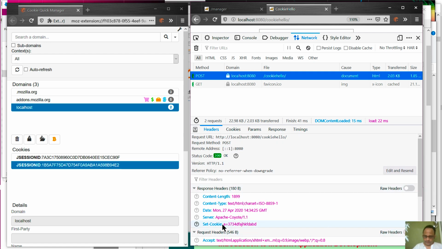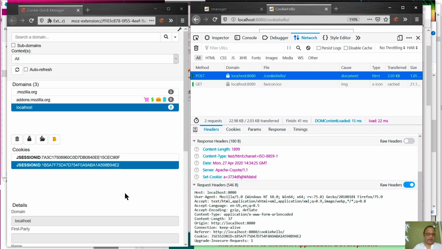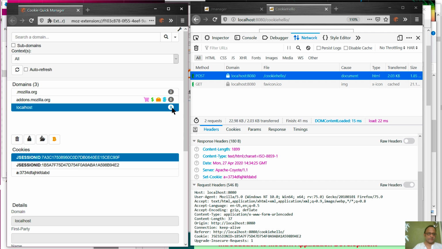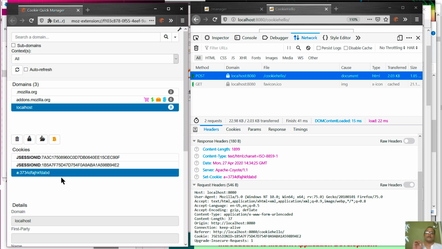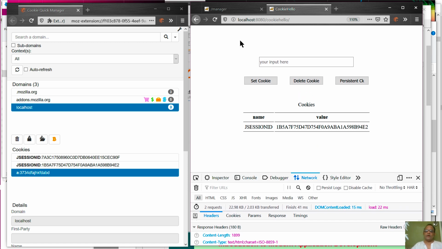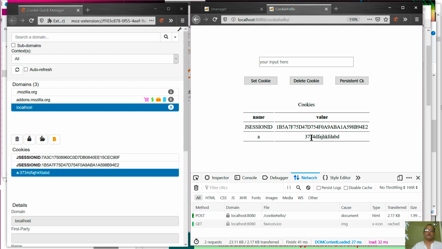And then look at what happens. The server sends back a response which actually contains a set cookie. And if we refresh this, localhost now shows us 3 cookies. So this is our cookie. So in fact, the browser has received the cookie. But as before, because the server generated the page for us, it's still not showing the cookie. And if I do a refresh, we will see the cookie. So that's the basic idea.